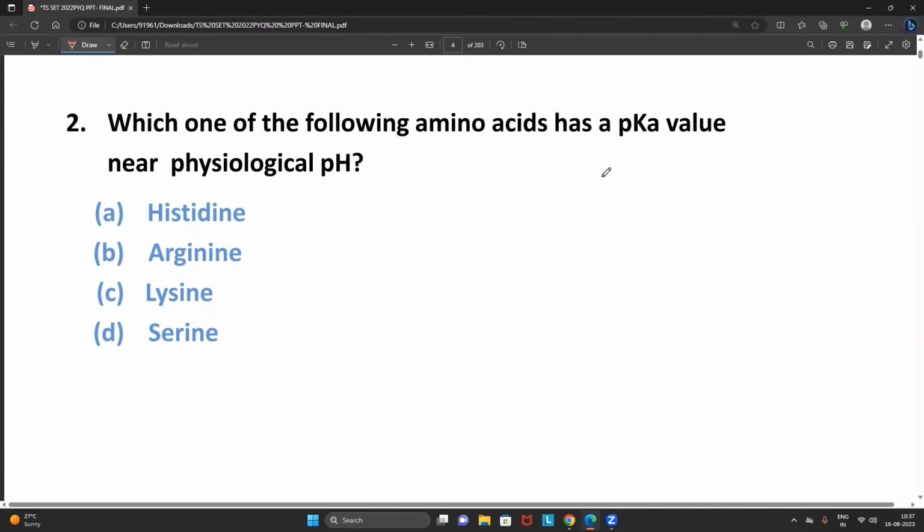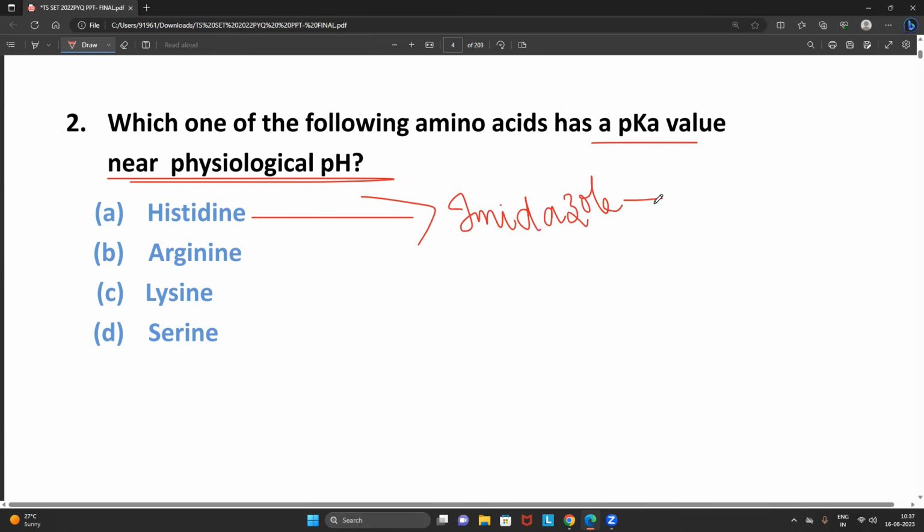Which one of the following amino acids has a pKa value near the physiological pH? I think most of the students know very well. Actually, friends, what is the speciality of histidine? Histidine, I hope you all remember. What is the side chain of histidine, friends? Histidine has an imidazole group.